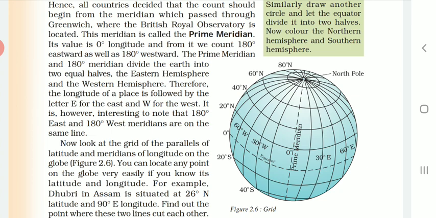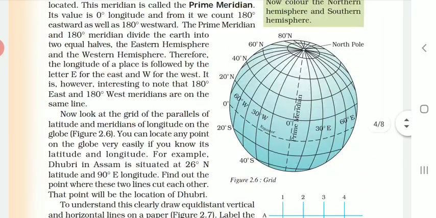The British Royal Observatory is also located here. Just opposite the 0 degree prime meridian, there is the 180 degree longitude, which is one only, for eastern longitude as well as western longitude.